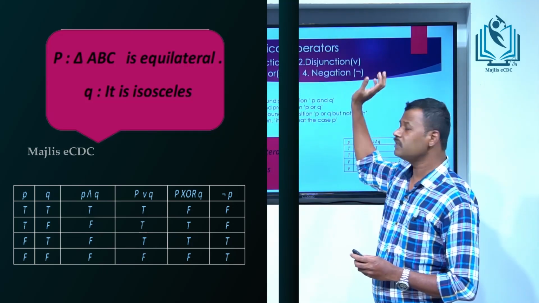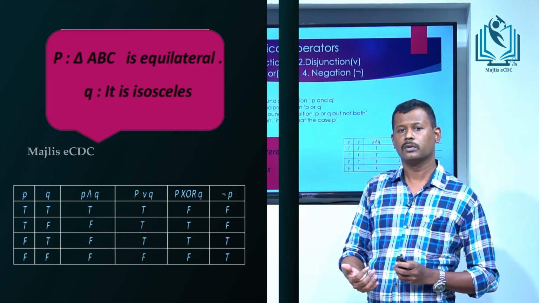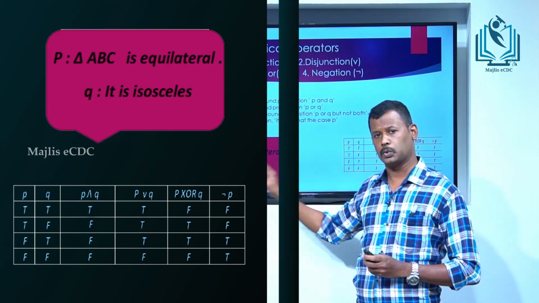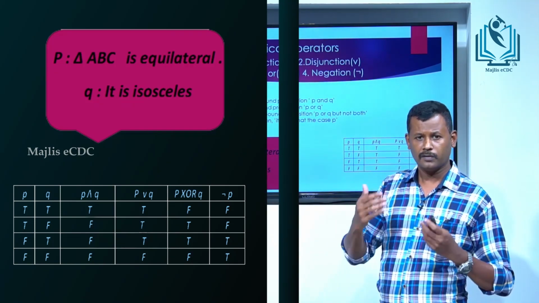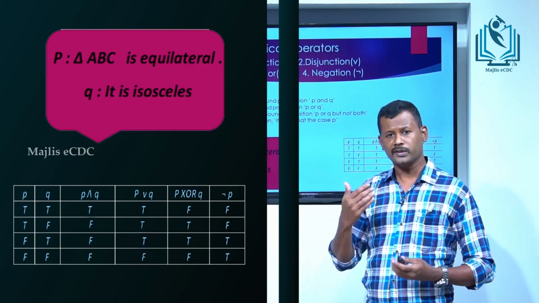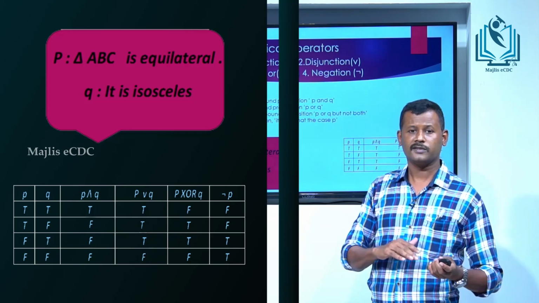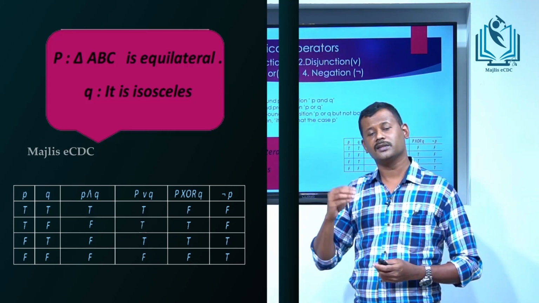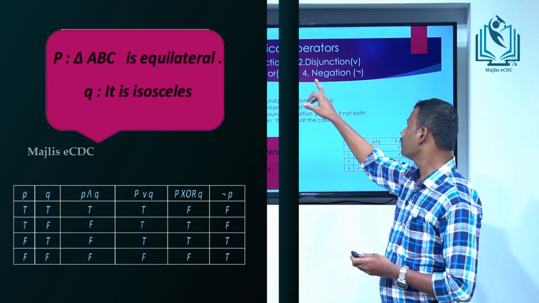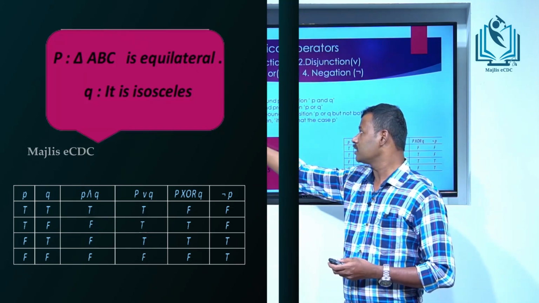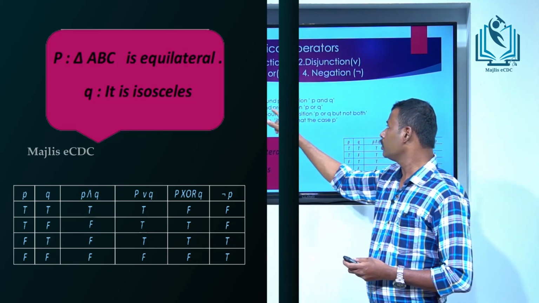Next one is disjunction. Disjunction means P or Q. If P is true and Q is true, then the statement is true. If P is true and Q is false, then the statement is true. If P is false and Q is true, then the statement is true. And if P is false and Q is false, then the statement is false. This is disjunction, the compound proposition P or Q.